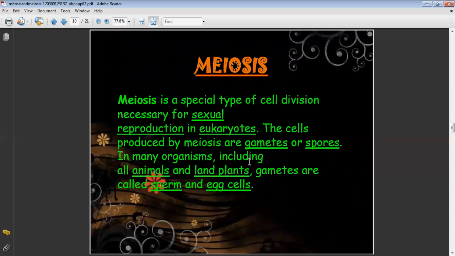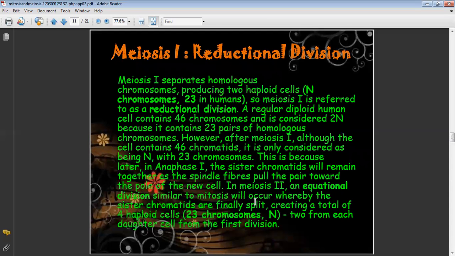Another type of cell division is meiosis. It is a special type of cell division necessary for sexual reproduction in eukaryotes. The cells produced by meiosis are gametes or spores, and in many organisms, including land plants, they are called sperm or egg cells. First is reduction division, also known as meiosis 1. Meiosis 1 is known as reduction division. Suppose 46 chromosomes are there in 2n, so each n will contain 23.